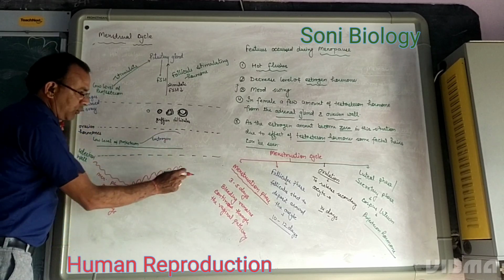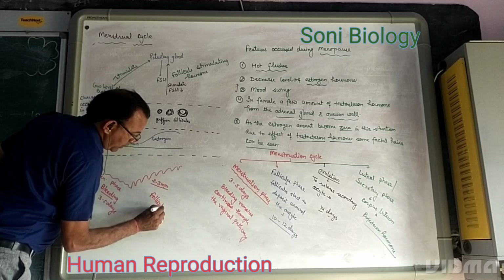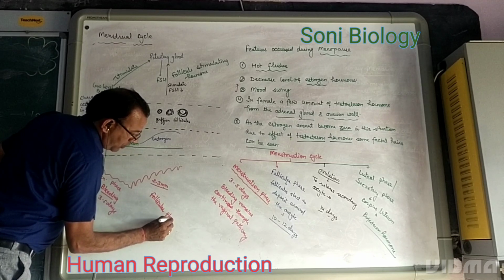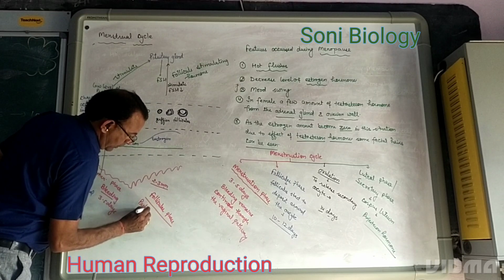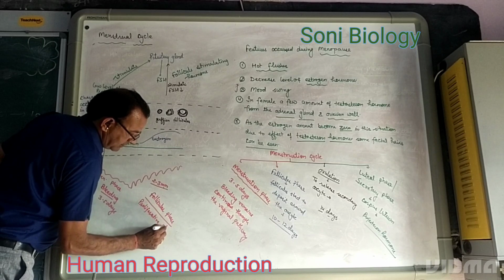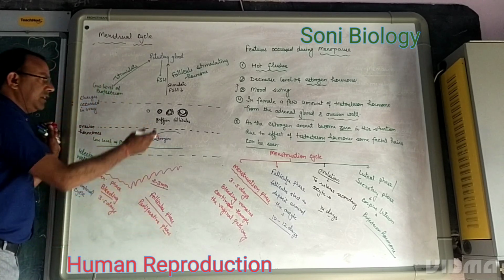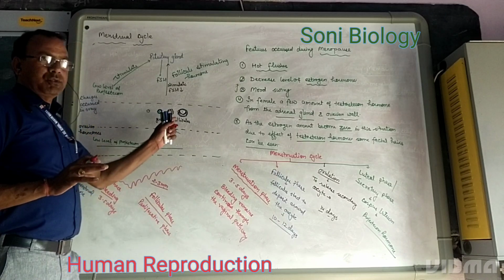And this condition is known as the follicular phase, or we can say the proliferative phase, because in this condition Graafian follicles start to deposit around the primary oocyte.